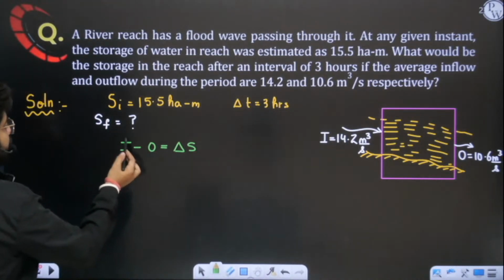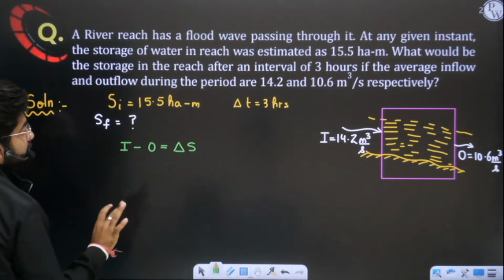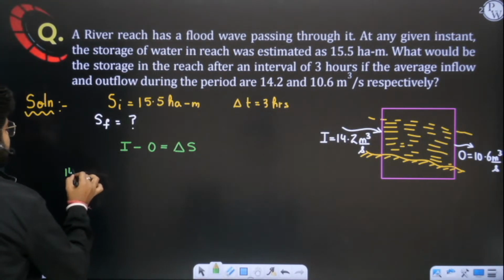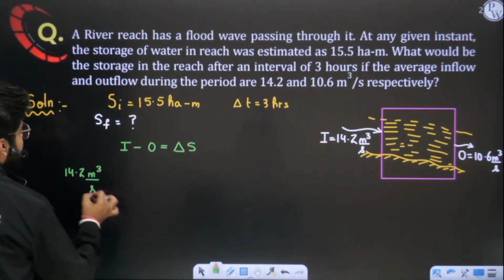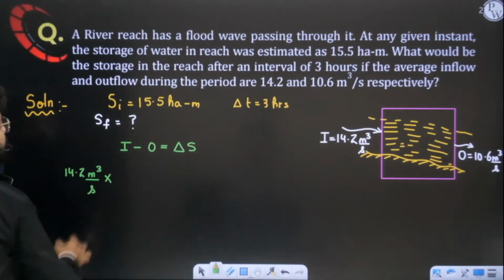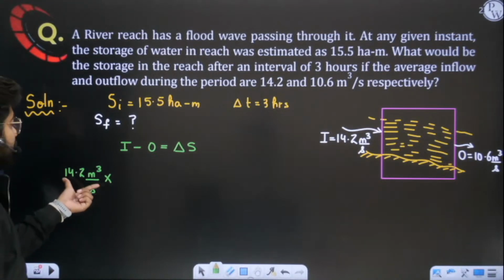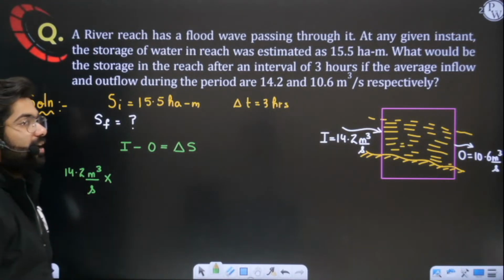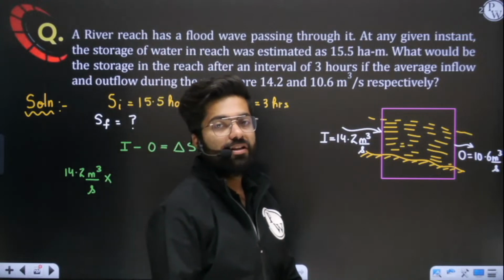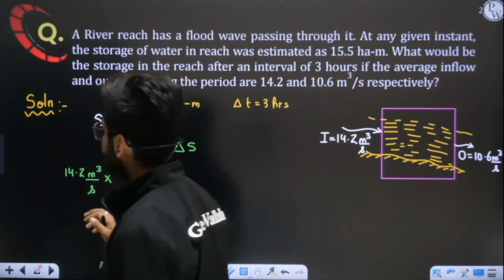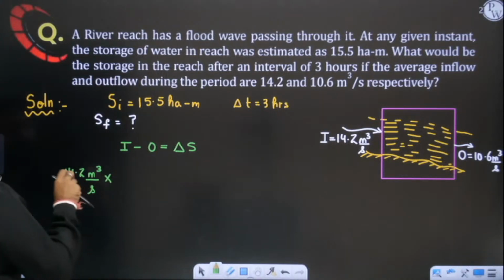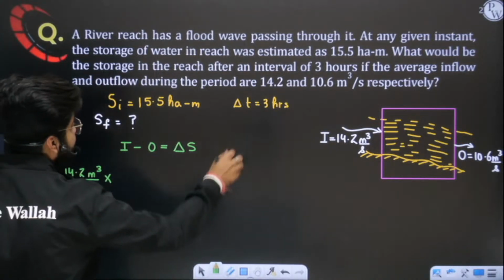So how much water is going inside the system every second? Can you tell me? Sir, 14.2 meter cube of water is going inside the system every second. Now we have to multiply this discharge by time. If I want to evaluate volume, I have to multiply this discharge by time. What is the time given here? 3 hours. If 14.2 meter cube of water is going inside every second, then in 3 hours how much water will go inside?